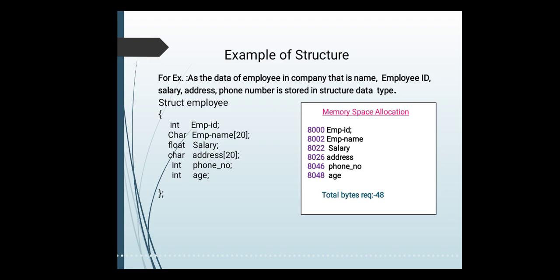Hence the total bytes given for this structure to be stored inside the memory is 48 bytes. I think you have got the idea how much memory is allocated to your structure. It is based on the number of variables or data members you have included inside that structure. Whatever members you have included inside the opening and closing curly brackets of your structure, that many bytes are allocated to your structure inside the memory.